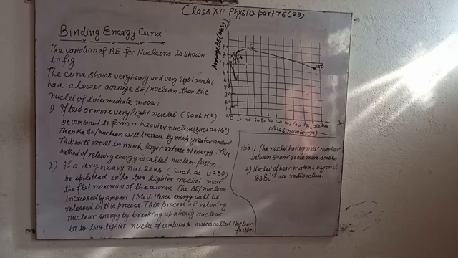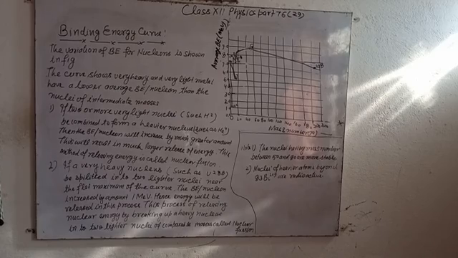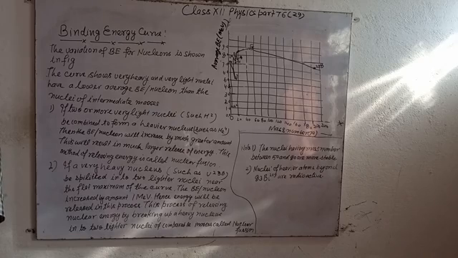This lower value of binding energy per nucleon fails to overcome the Coulombian repulsion among the protons in nuclei having a large number of protons.